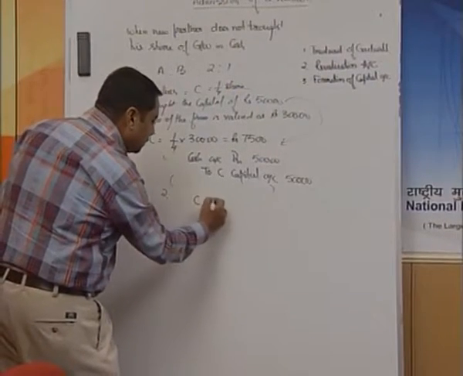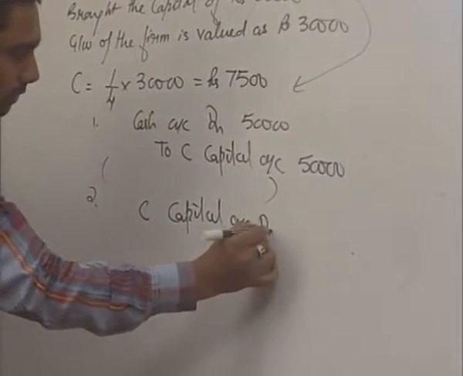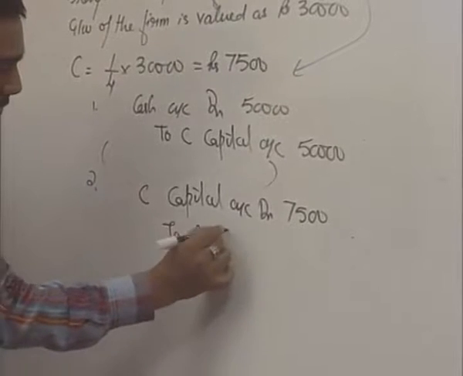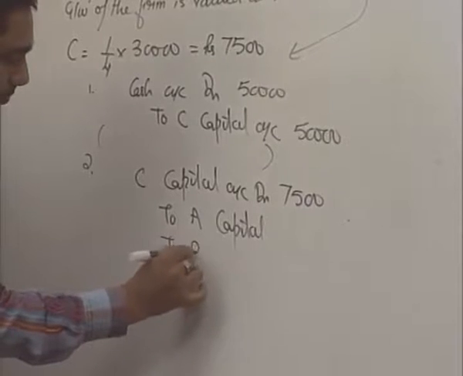The second entry is C's capital account debit, the value of goodwill 7,500, to A's capital and B's capital.